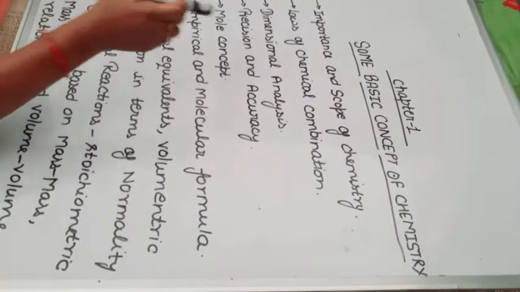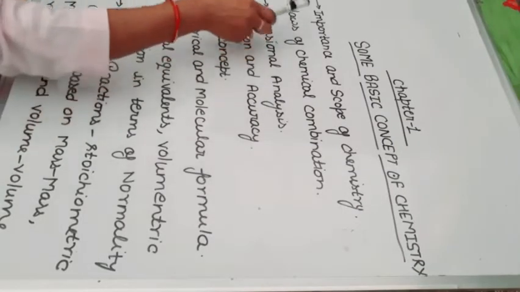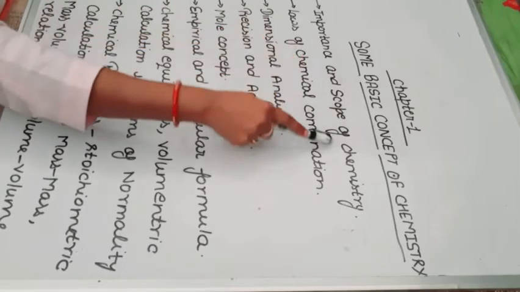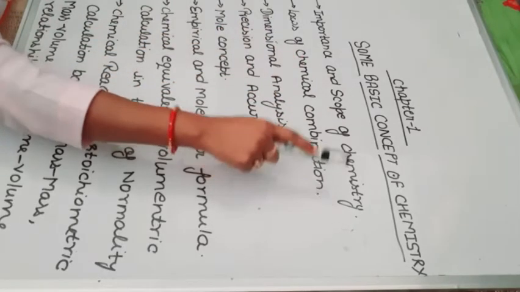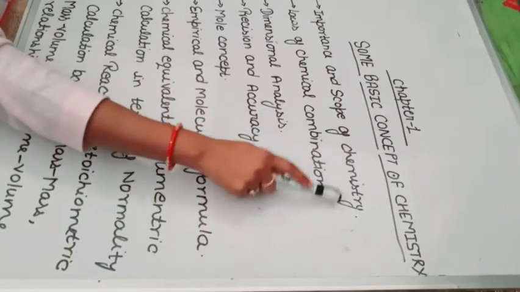And now let's start our first chapter of chemistry, some basic concepts of chemistry, with full energy, full enthusiasm and full concentration. Okay students, first I will tell you what you have to study in this chapter. Firstly, we have to study the importance and scope of chemistry. Means, first, what is chemistry and what is the scope of chemistry.